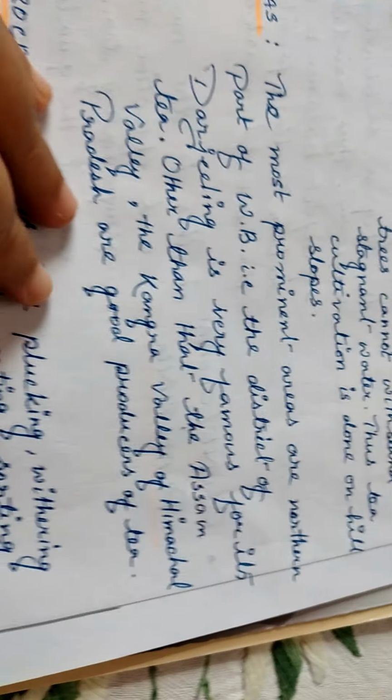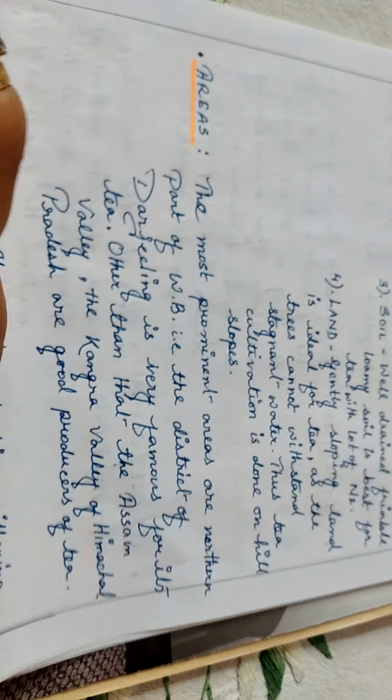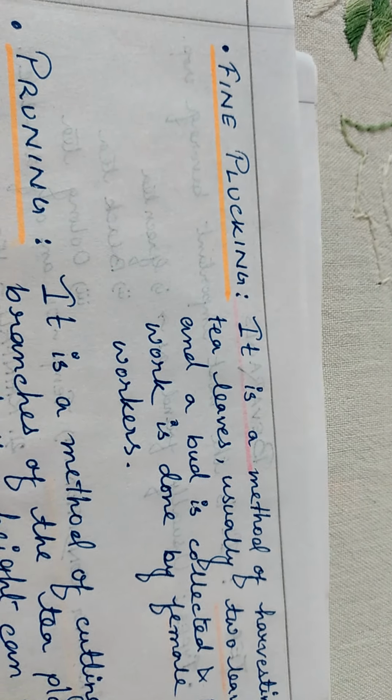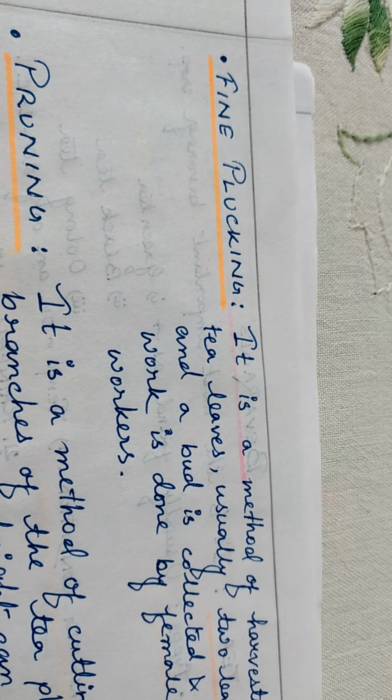Now, a few more things that we need to know regarding tea cultivation. One of them is fine plucking. So what is fine plucking?